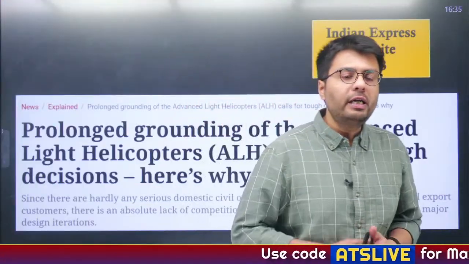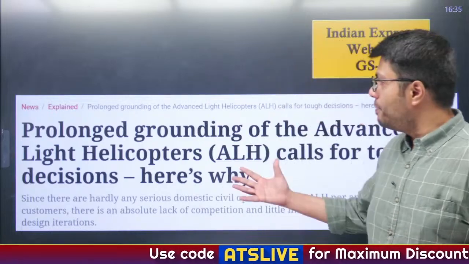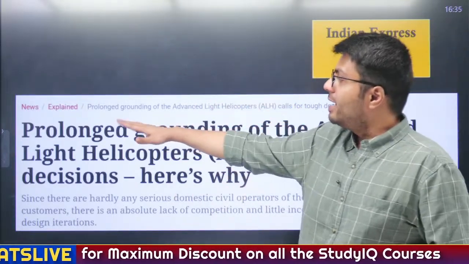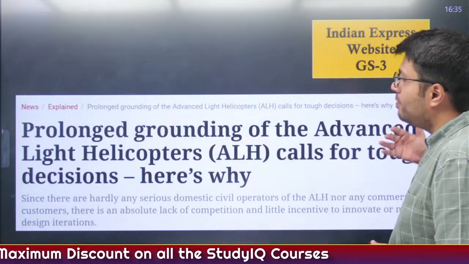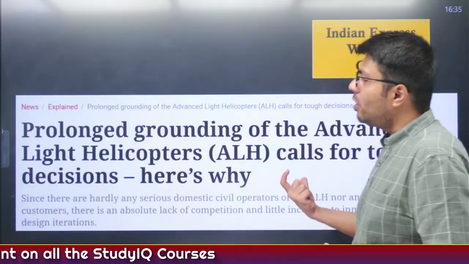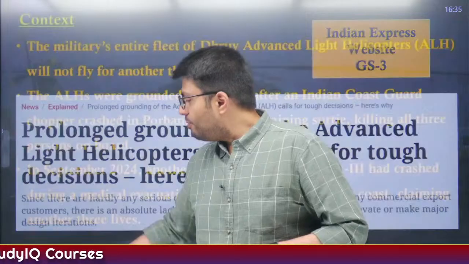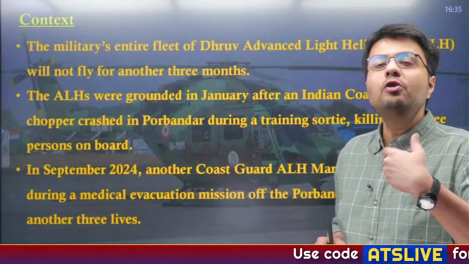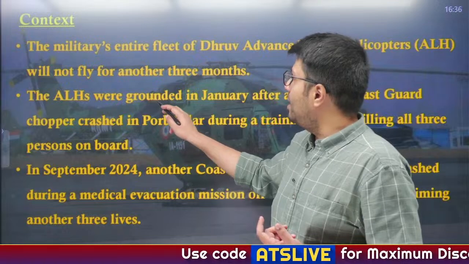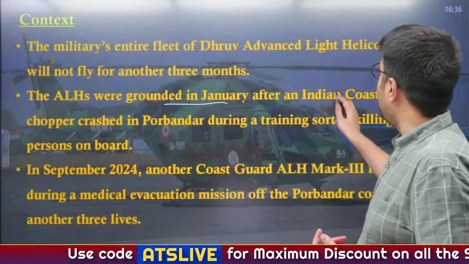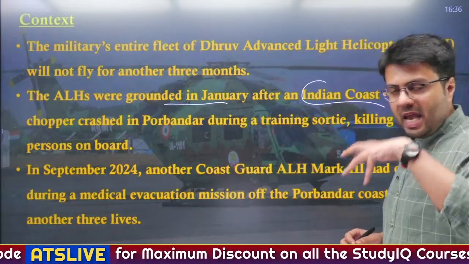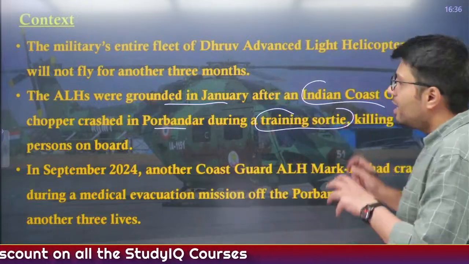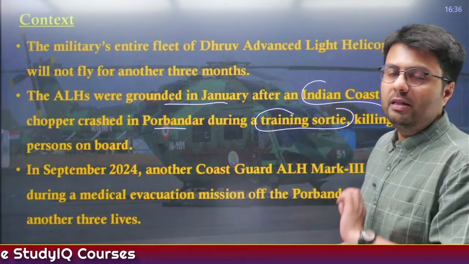Now let's move to a different article. This article appeared on the website of the Indian Express newspaper, and it says prolonged grounding of the Advanced Light Helicopters calls for a tough decision. The reason these helicopters have been grounded is that they suffered numerous accidents. For example, ALH were grounded in January after an Indian Coast Guard ALH helicopter crashed in Porbandar during a training sortie, killing all 3 occupants.